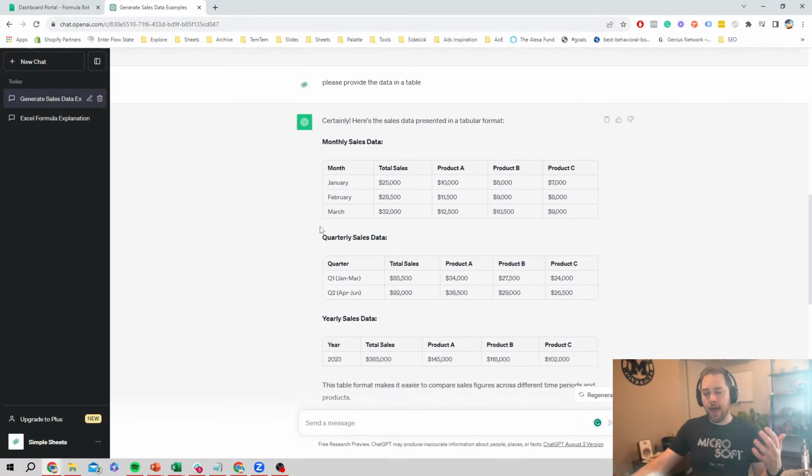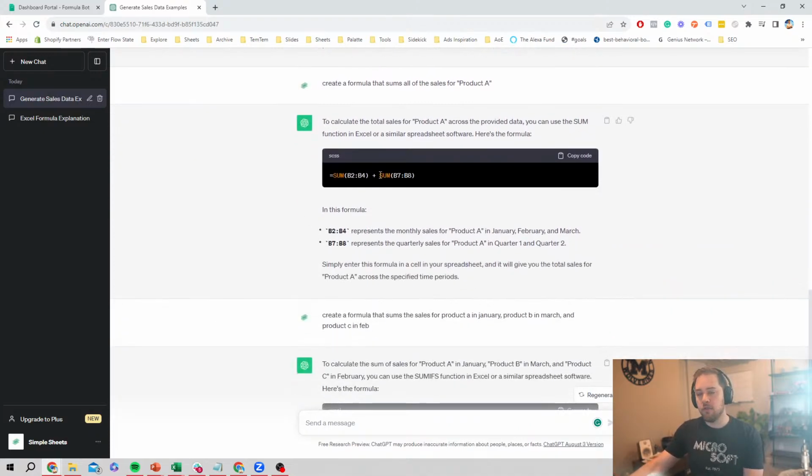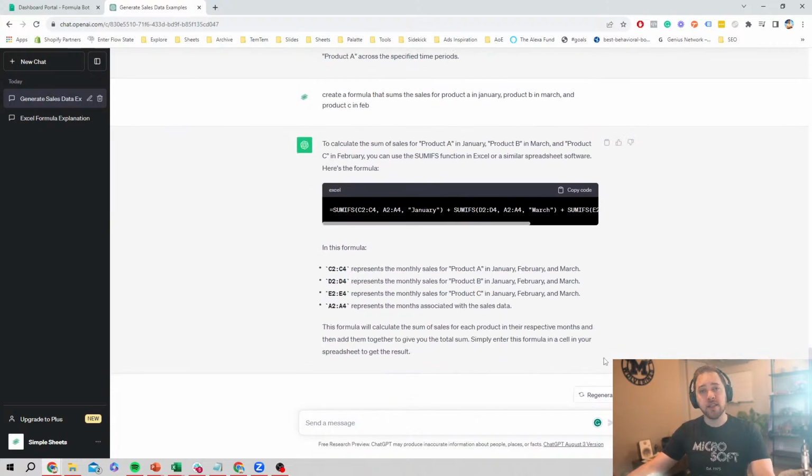So you can get more and more complex with how you do this as you go, but you'll see having that data and that context in this conversation now allows me to just continue to prompt it, right? I don't have to go back and add anything. And this is why having everything in a single conversation is so important, because it gives you that ability to ask more complex questions as you go. So I could just keep asking as many questions of this set of data as I want, or I could drop in more data.